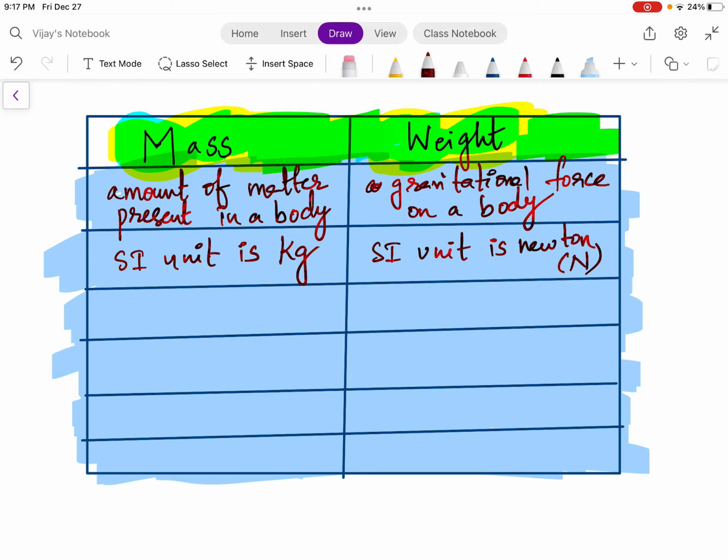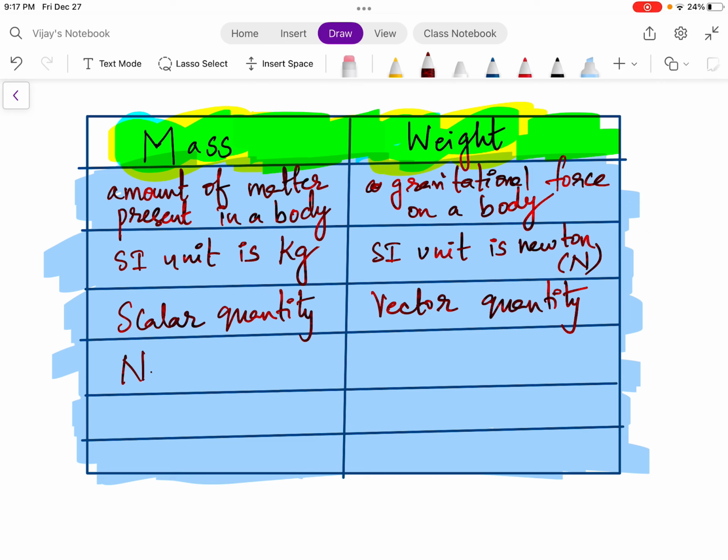So remember, in physics, there are two types of physical quantities. One which don't have any direction, we call them scalar quantities. Other which have direction, which have magnitude, which obey vector laws, they are called vector quantities. So remember, weight is a vector quantity, whereas mass is a scalar quantity. So when I say scalar quantity, I mean it does not have any direction. But when I say weight is a force, whenever you want to specify a force, just saying the value is not sufficient. You have to say the direction in which the force is acting.